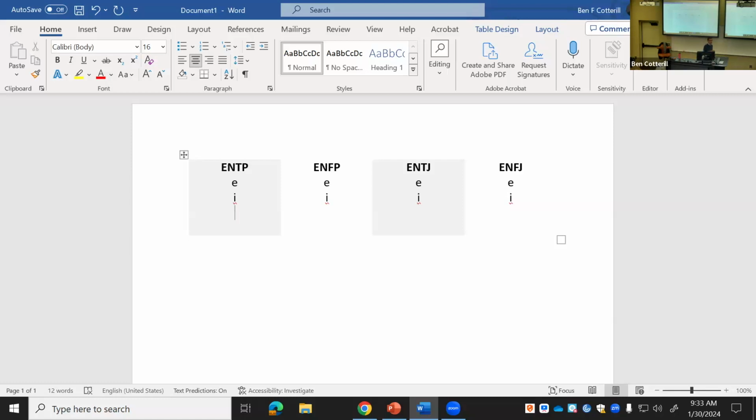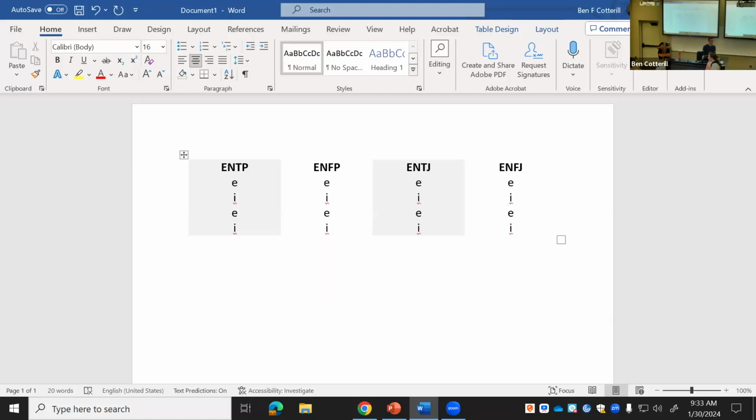The third one's going to be the exact opposite of the second one. So in this case, we know whatever it's going to be is going to be extroverted. And the last one has to be the exact opposite of the first one, okay? So whatever the first one is, this has to be the opposite. So this has to be introverted, right? Because the first one's extroverted.